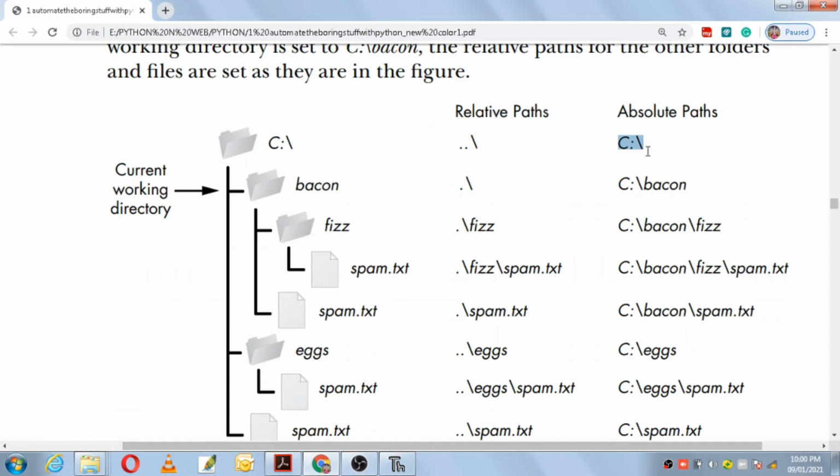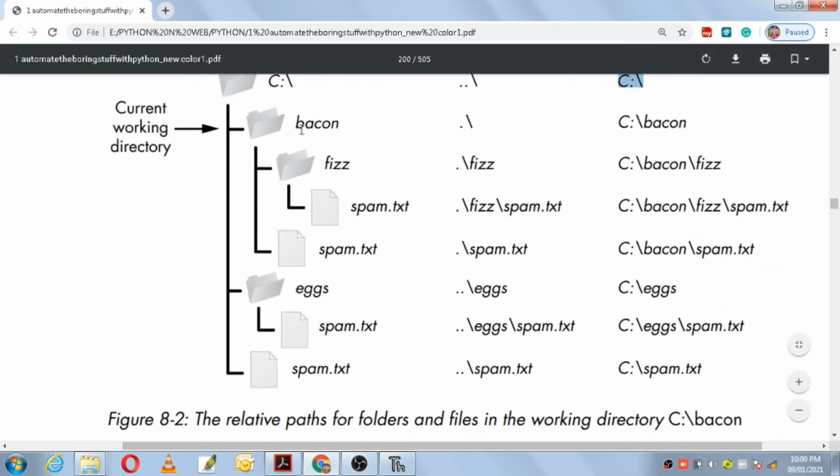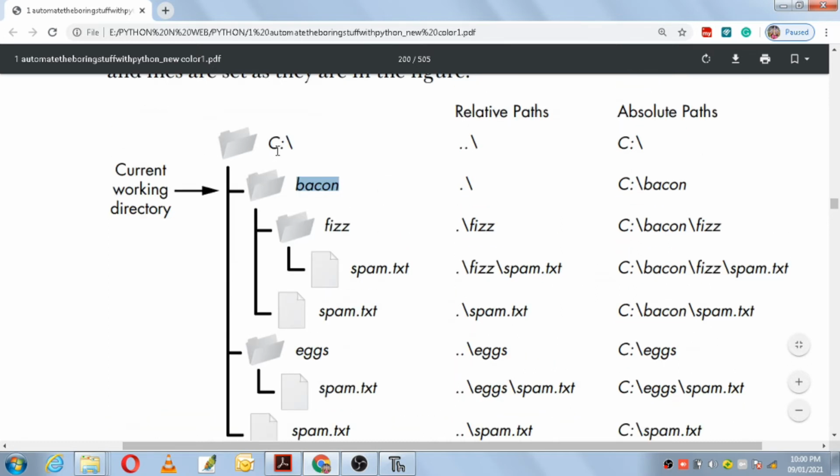The slash is the root folder. So absolute path is the traditional path which we always refer to. So C colon slash is the absolute path, but in relative path you can mention it as a double dot. The double dot is used for what? It is used for the parent directory. Under C drive you have another folder known as Bacon. Under C drive you have two main folders, one is Bacon and one is eggs. In Bacon you have a subfolder fizz, and in fizz you have spam.txt.